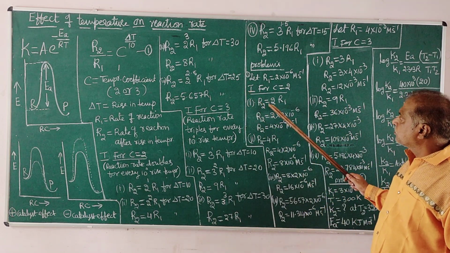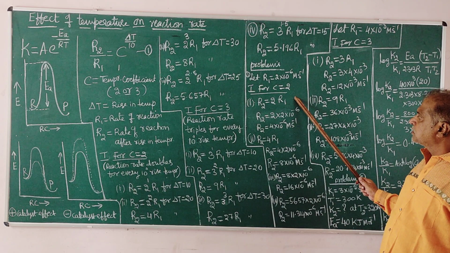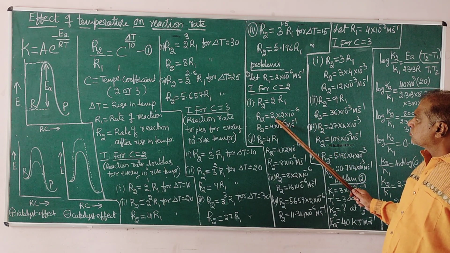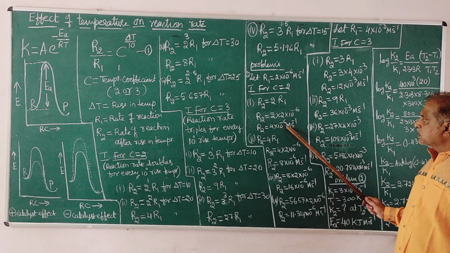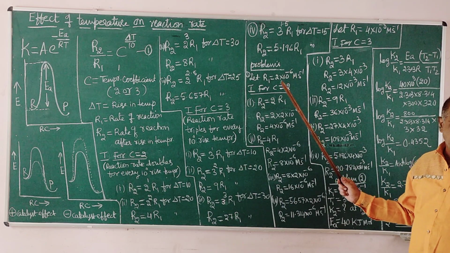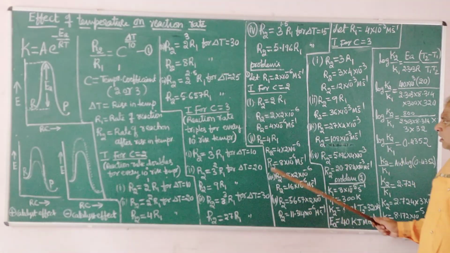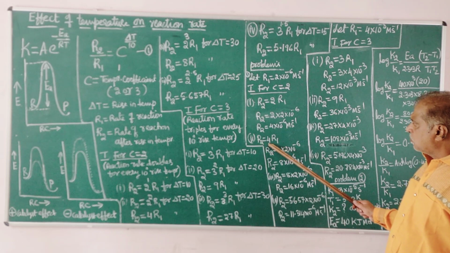Do the same problem. R2 is equal to 2R1 for a 10 degree rise in temperature. R2 is 4 into 10 to the power of minus 6 molar per second. That is for a given value. That is the generalization. Similarly for the second one, the rate of reaction increased by 4-fold.